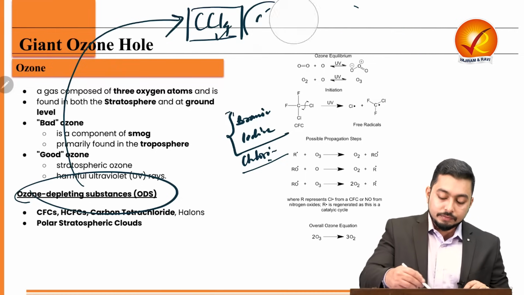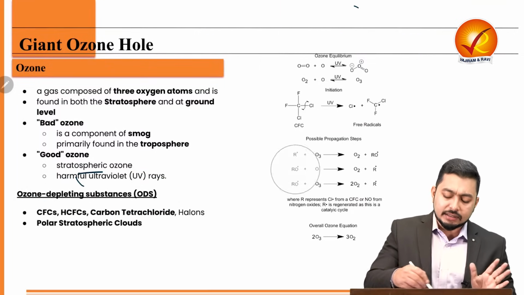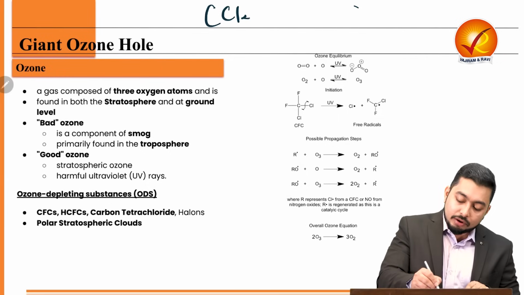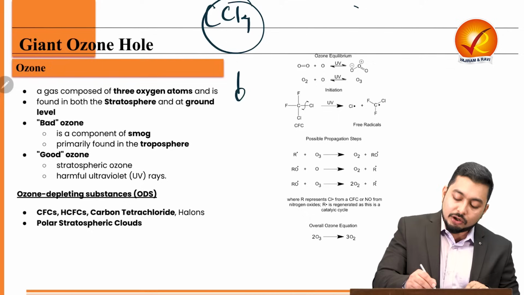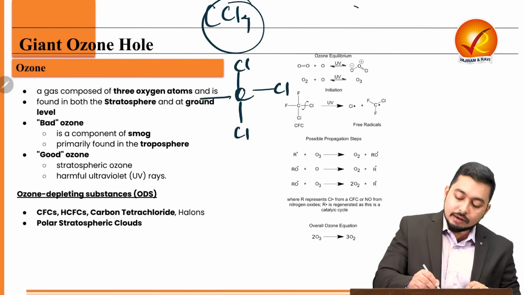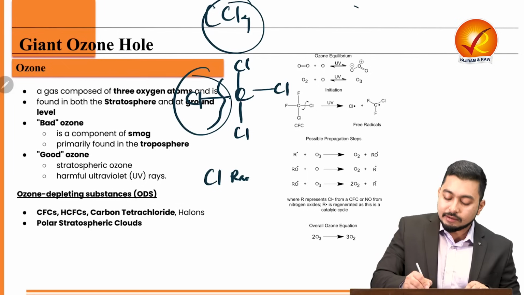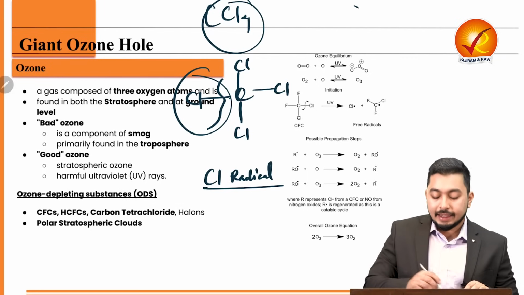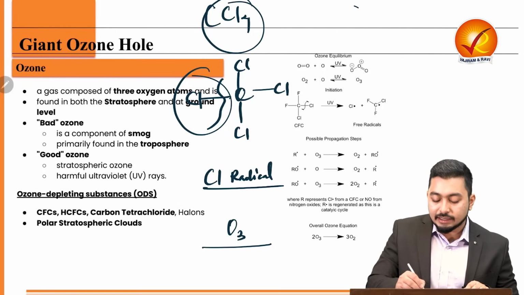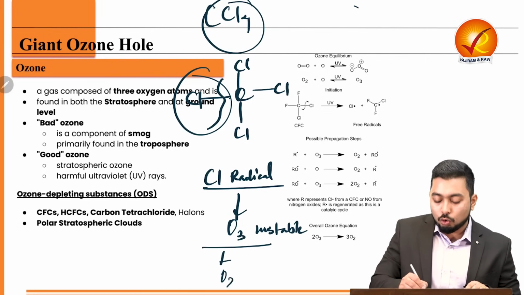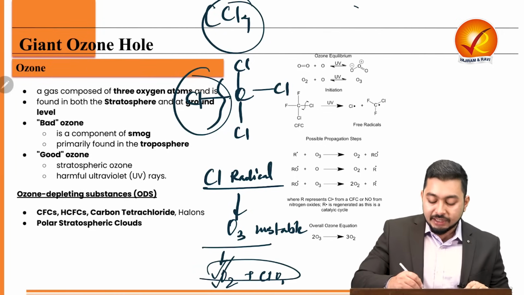Let's look at how. So let's say under any circumstance, if we have CCl4, under any circumstance, if I am able to break one of the chlorine atoms from this CCl4, then it becomes a chlorine radical. It becomes unstable. And what did we have? We had O3, which is again unstable. Now, if they react, it can happen that O2 plus ClO can be created, which brings oxygen.